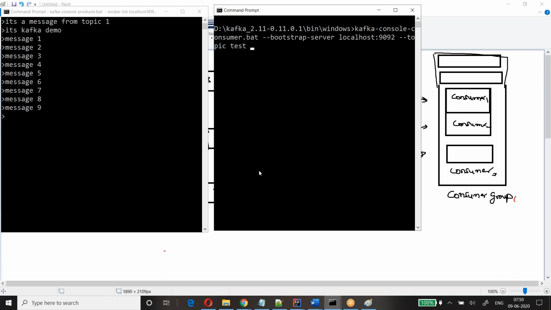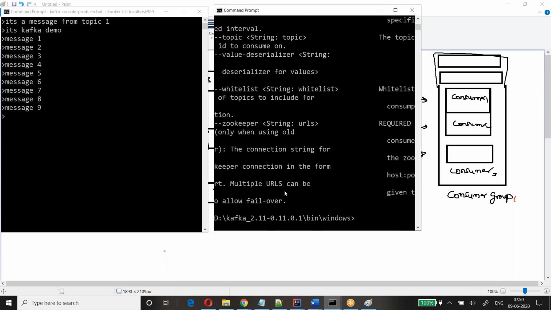Kafka console consumer, hyphen bootstrap server, and your topic, and there is an option called group. I'll say my group one. This is my group one. So I'm going to create one group. Just press enter.